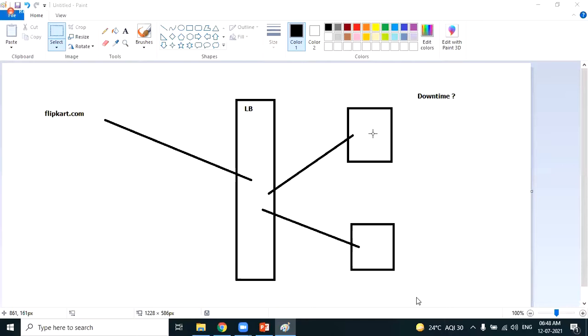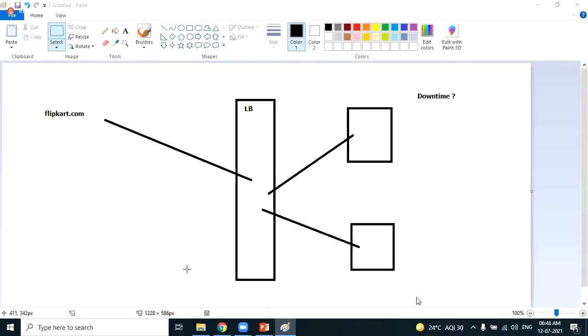So 2 machines or 5 machines or 10 machines or 100 machines, it is purely dependent on the traffic. The auto scaling feature helps you decide exactly the right number of EC2 machines based on the traffic. Very, very important: when the traffic increases, auto scaling will create new EC2 machines dynamically, automatically. Similarly, when the traffic decreases, the EC2 machines are removed. This is done automatically using the concept of auto scaling. Am I clear on the importance of auto scaling?